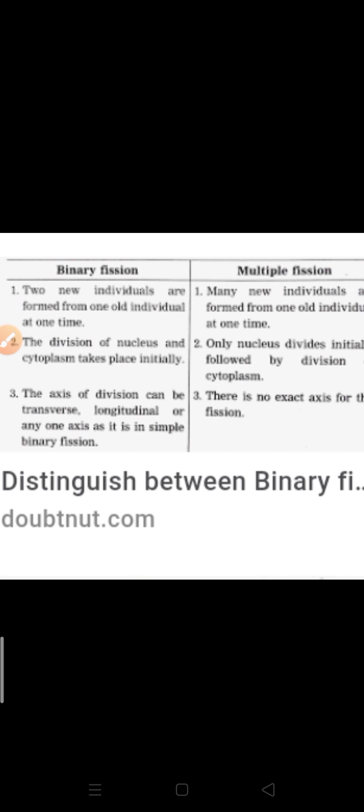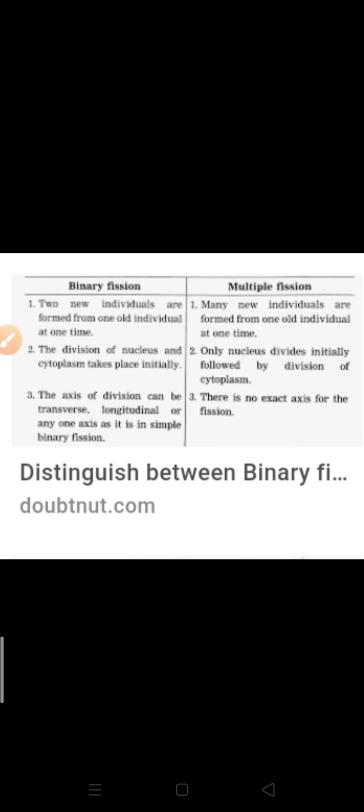And which type of asexual reproduction is it? Multiple fission. Here you can also see the differences between binary fission and multiple fission. Two new individuals are formed in binary fission. Many individuals are formed in multiple fission. Clear? In binary fission, the nucleus and cytoplasm divide, and then the division takes place.